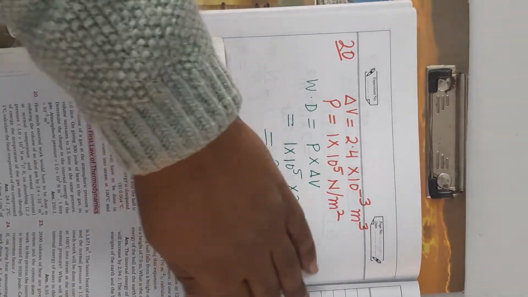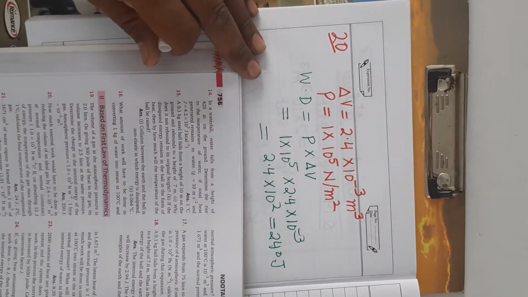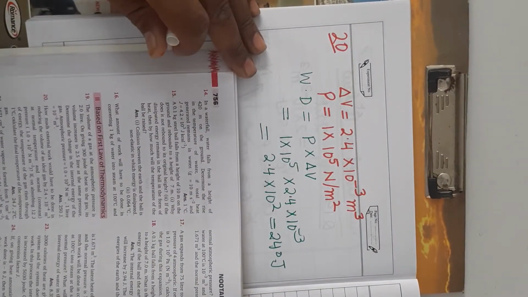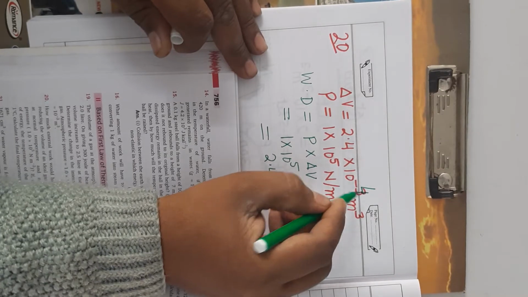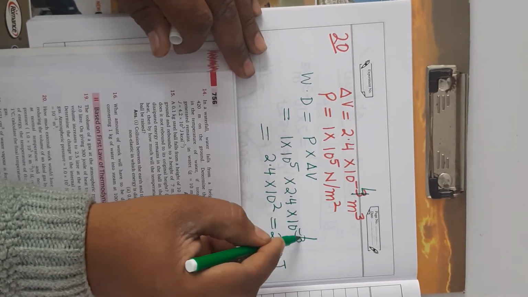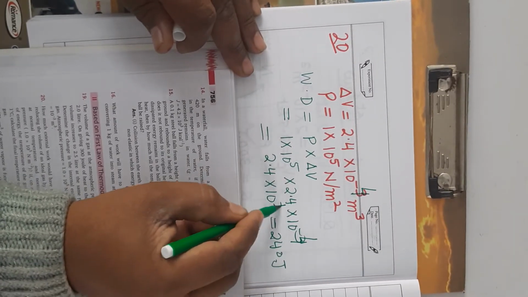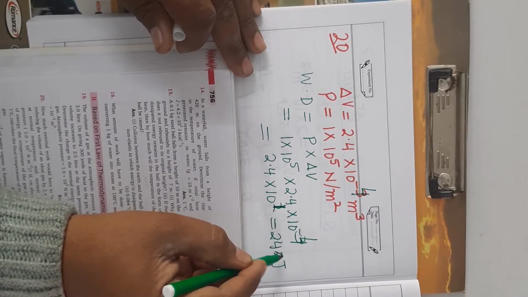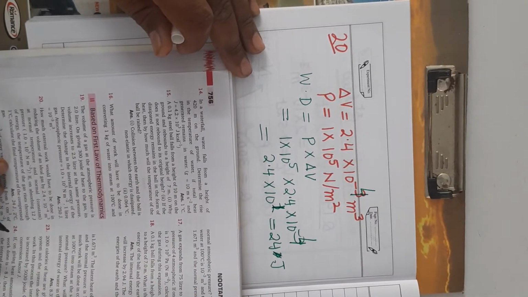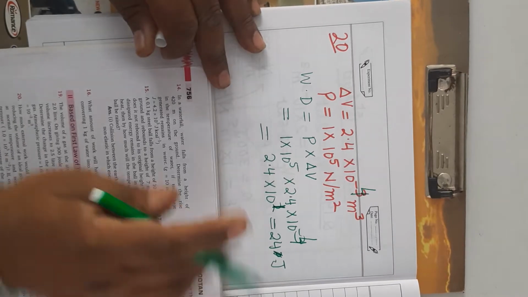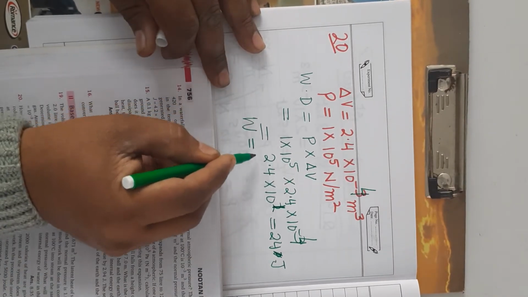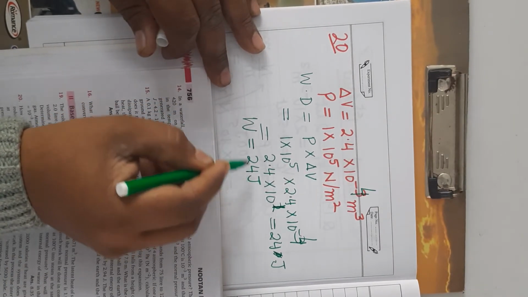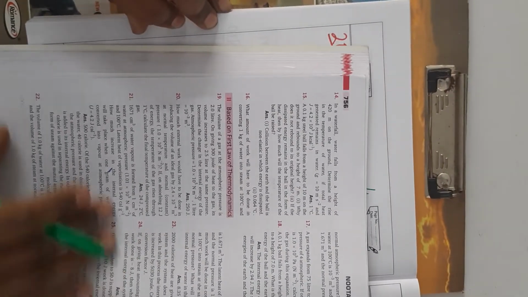240 joule. It is clear. Here it is 10 power minus 4. In the question it is given 10 power minus 4. So when you place 10 power minus 4, it will be 10 power 1, meaning 24 joule. It is clear. What is the work done? How much external work is done? 24 joule. Now go to the language of the question.